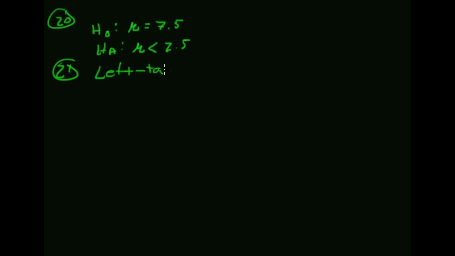All right, so for number 20, we have a new claim. Teens get fewer than 7.5 hours of sleep per night on average. So the null hypothesis here would be that the mean is 7.5. The alternate hypothesis would be that the mean is less than 7.5. Because of the less than, this is a left-tail test. And then we get some data. So let's work the game here. It's going to ask us for a p-value from the t-test.